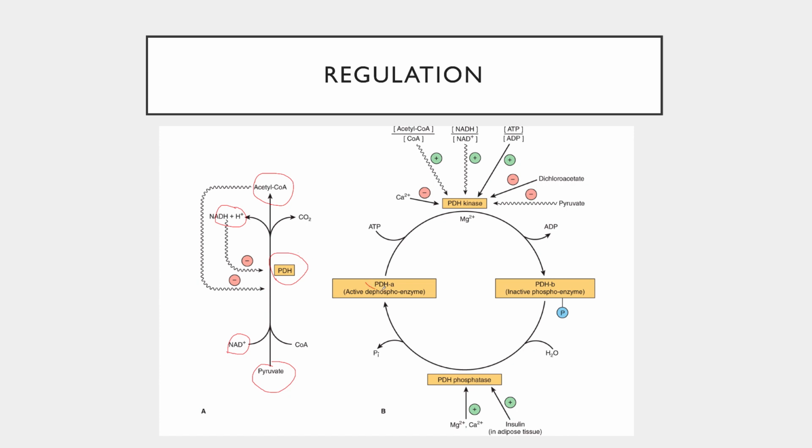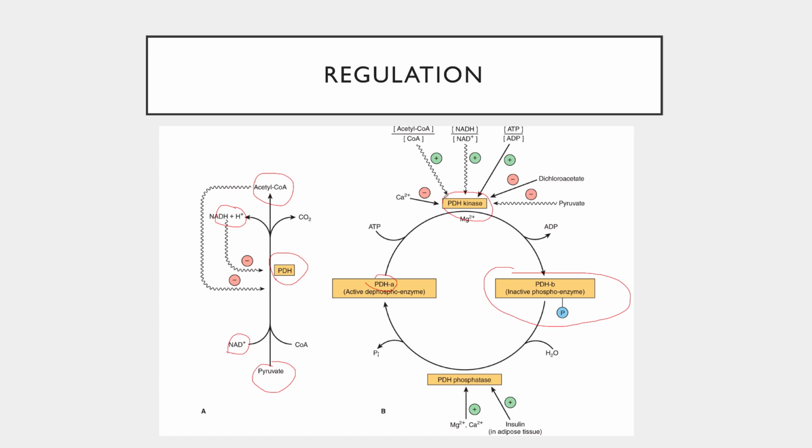The enzyme itself is also regulated through covalent modification or phosphorylation. And ultimately, phosphorylation will inactivate the enzyme complex and reduce the production of acetyl-CoA. The enzyme responsible for the phosphorylation of the pyruvate dehydrogenase complex is pyruvate dehydrogenase kinase. The kinase is regulated inversely to the dehydrogenase complex.